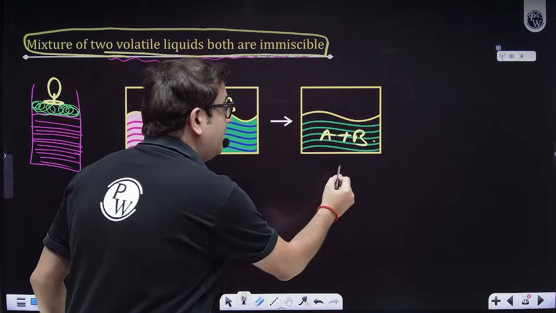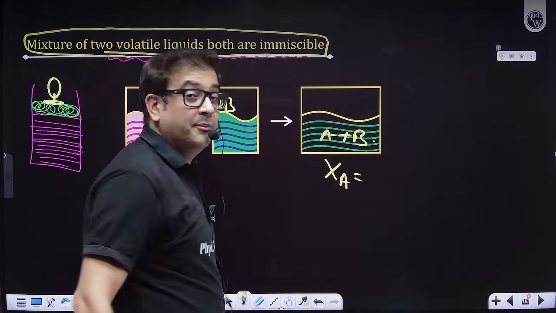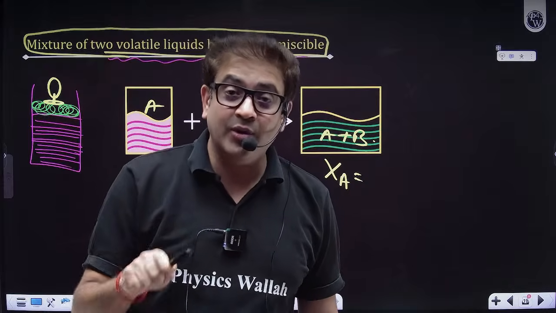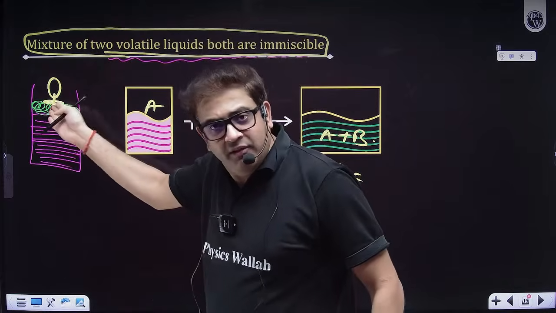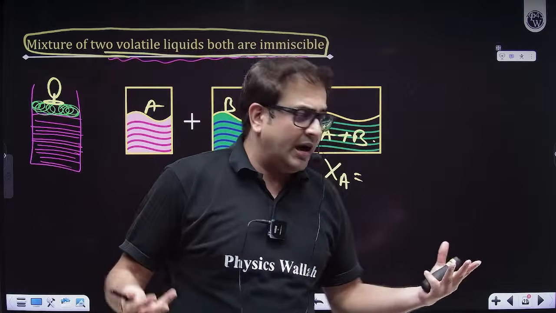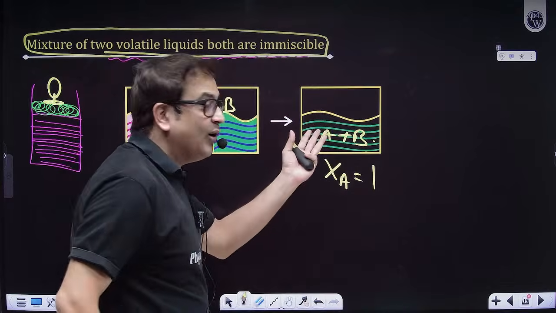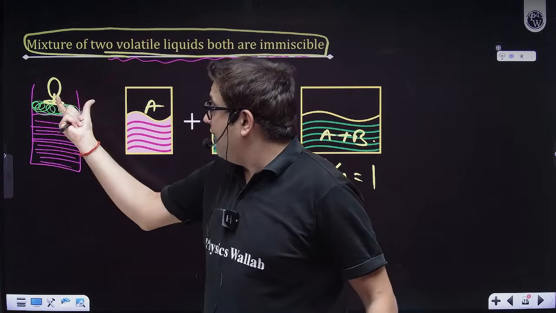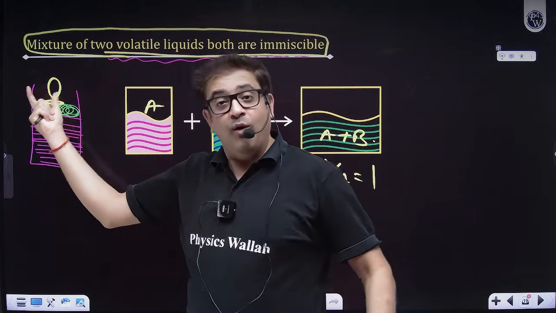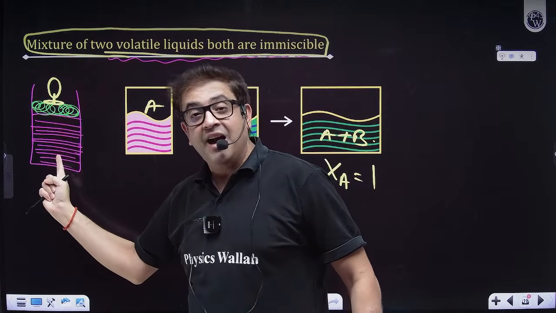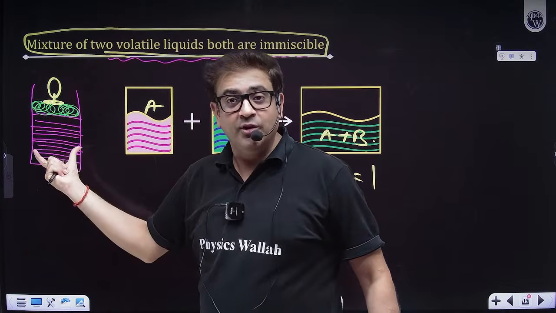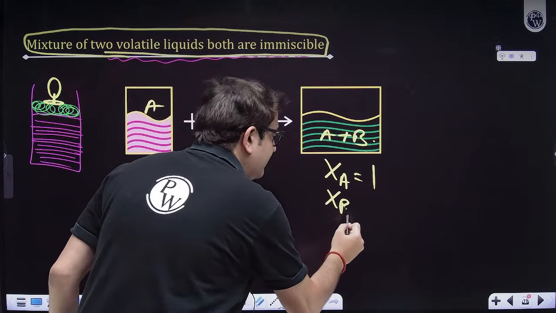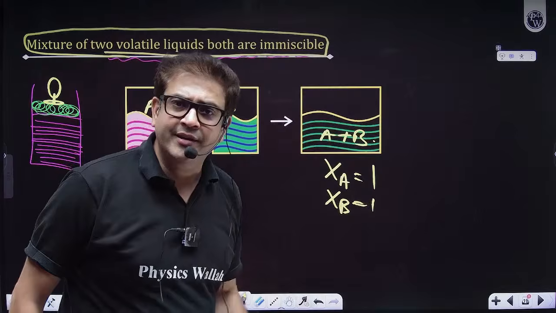So what will be the mole fraction of A here? Beta, mole fraction of A is moles of A in liquid phase upon total. Sir, I am not even mixing. So XA is completely one, although they are introduced in the same container, I only have moles of A among all the moles of A, and I only have moles of B among all the moles of B. So XA and XB both are one.